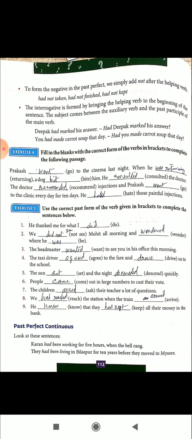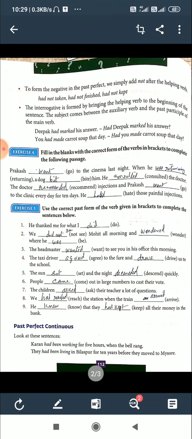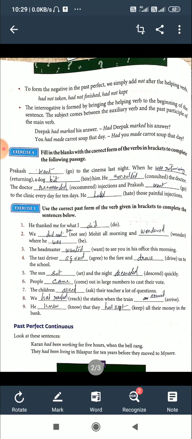An action started in the past and completed fully in the past. No effect in the present time. Now move to past continuous. Look at these sentences. Karan had been working for 5 hours when the bell rang. They had been living in Bilaspur for 10 years before they moved to Mysore.